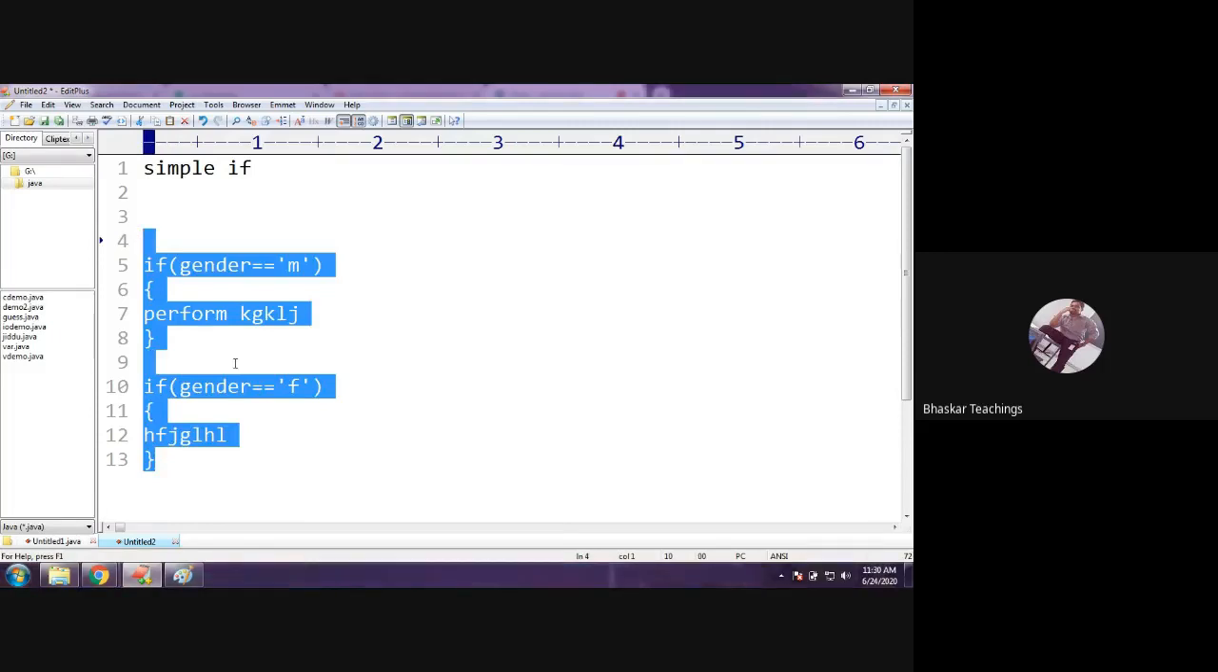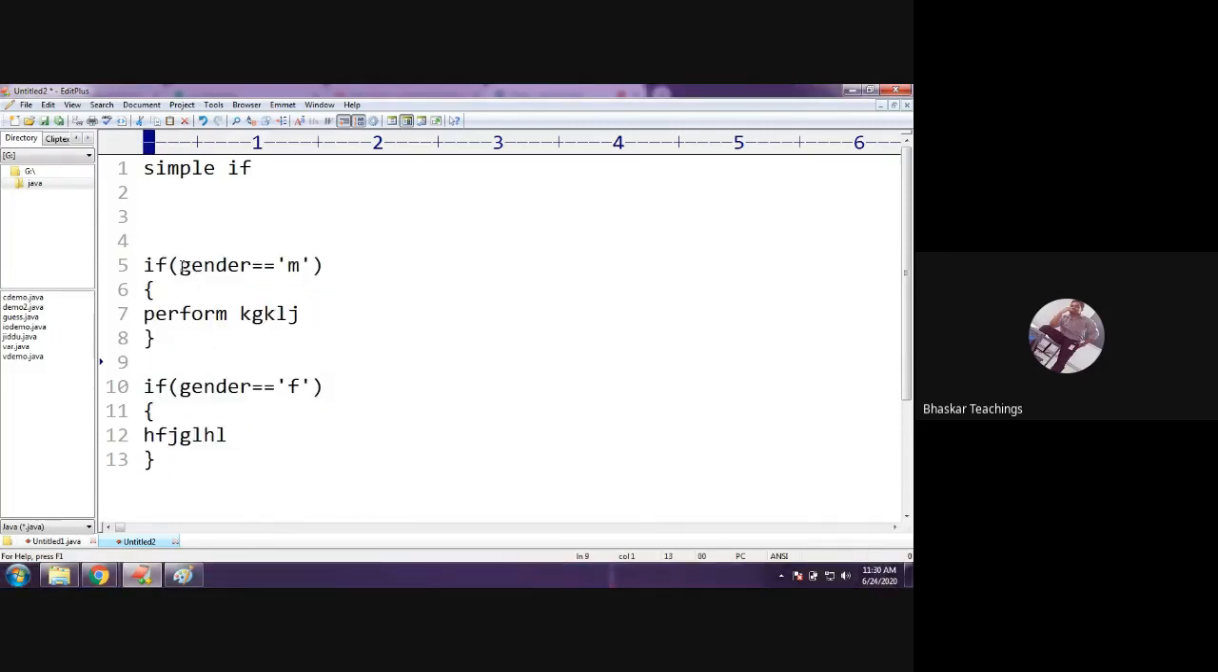It will give you output, but the problem is for every candidate you are checking 2 times, right? Of course, when the candidate is male, there is no chance that he would be female, so you need not check again. If the candidate is female, you need not check whether he is male or not. So every time, only one check is enough.